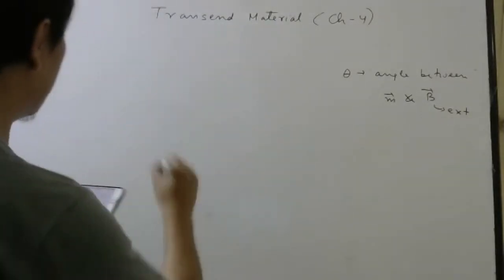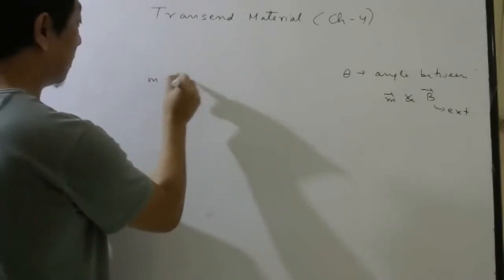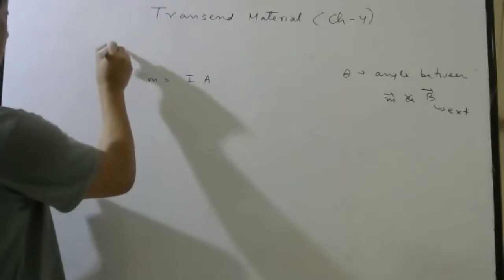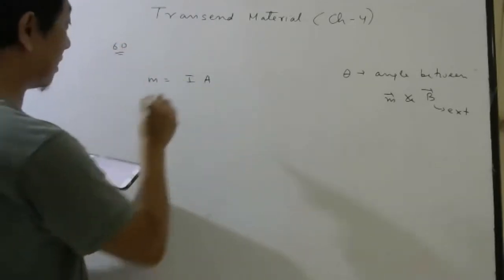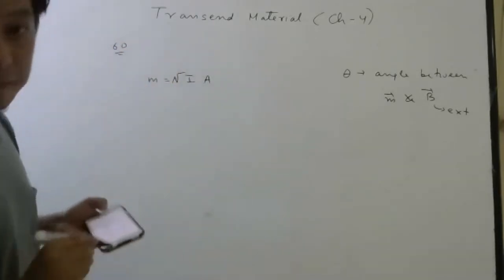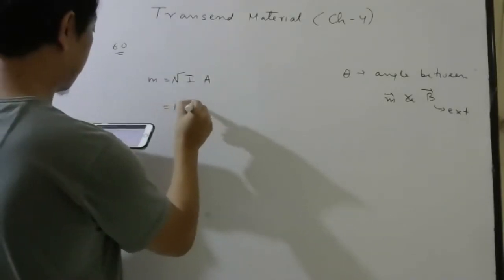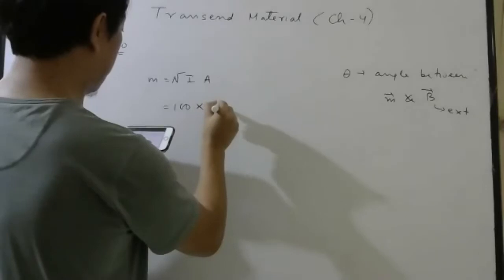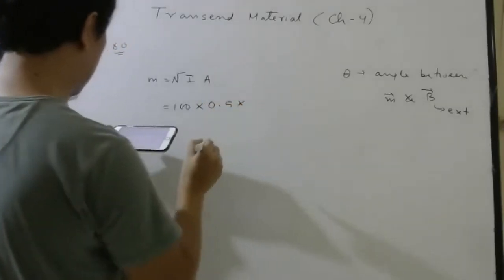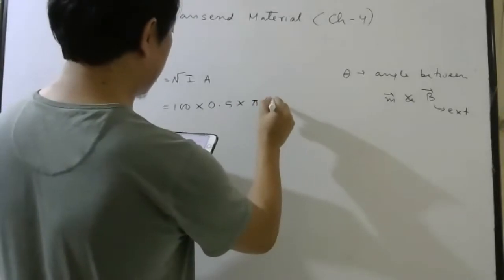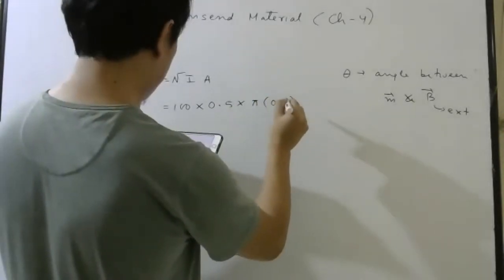Okay, so let us first calculate magnetic moment. Current into area we know already, right? This is question number 60. N turns are there, so multiply with N. So N is 100, current is 0.5, area will be pi r square, r is 20 centimeters, so 0.2 square.